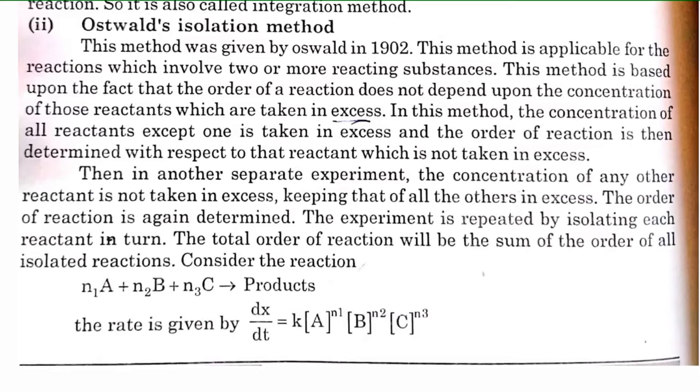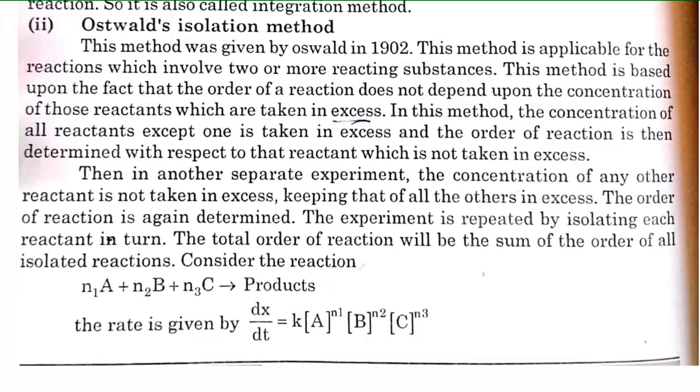In this method the concentration of all reactants except one is taken in excess, and the order of reaction is then determined. In another separate experiment, the concentration of any other reactant is not taken in excess, and keeping all the others in excess, the order of reaction is again determined.